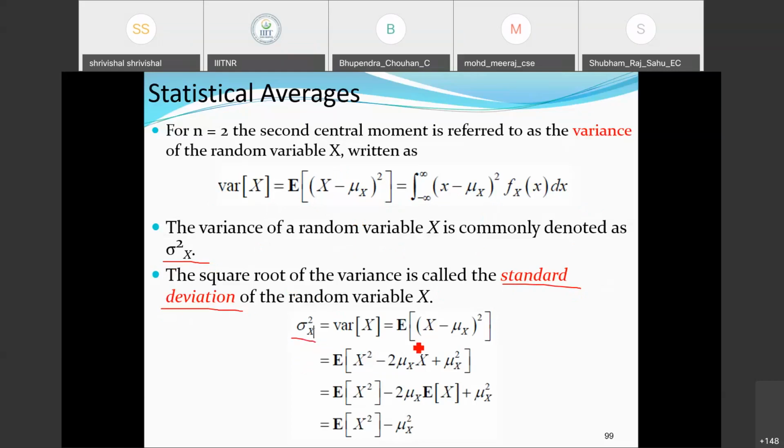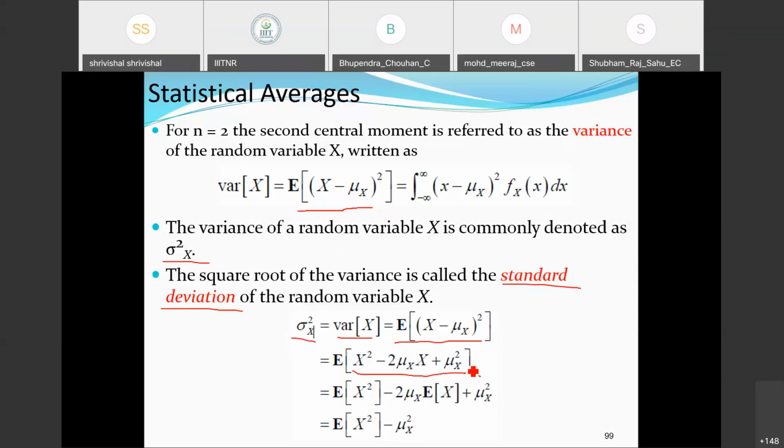Okay, so simply we can substitute the values here. In the case of the central moment which we are defining, this gives the standard deviation. So the variance of X is E[(X minus mu_X)^2]. Whatever term is appearing, just take the square of the term. So expectation of X^2 minus 2 mu_X times expectation of X plus mu_X^2.